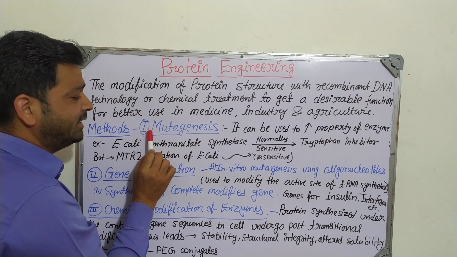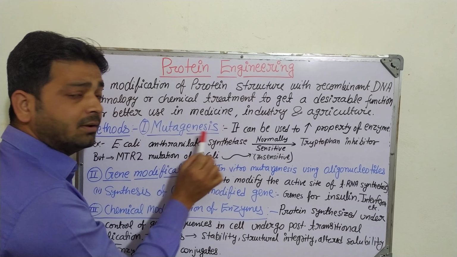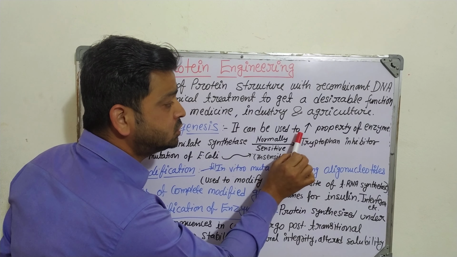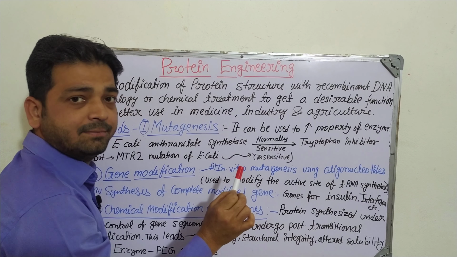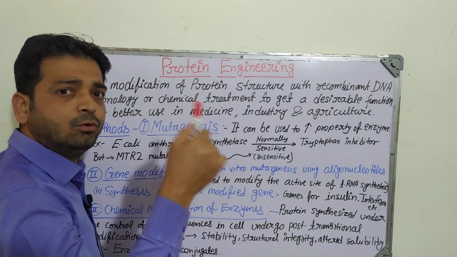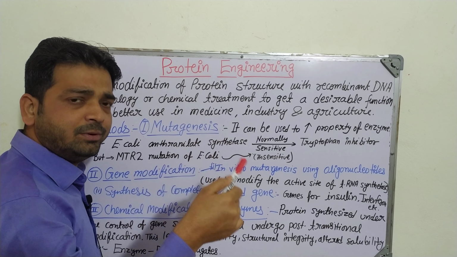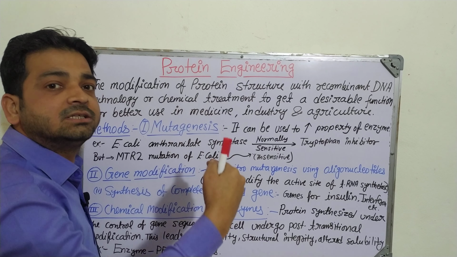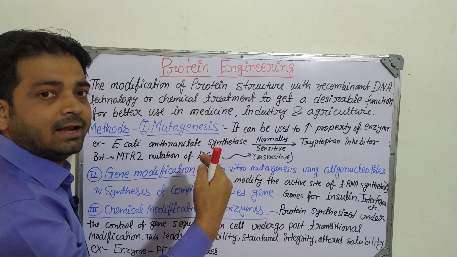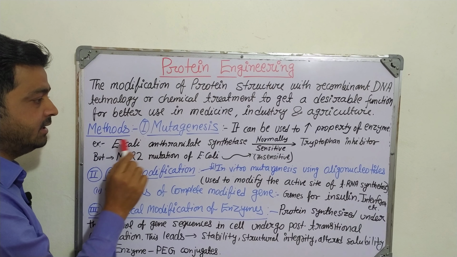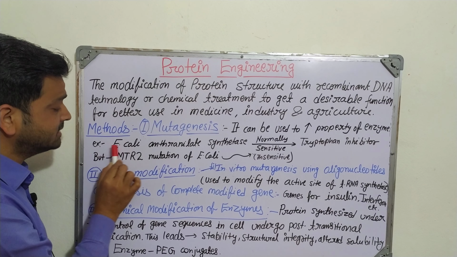The first method we can adopt is mutagenesis, right? It has come from mutation, the changes in the gene. It can be used to increase the property of an enzyme, right? Whatever characteristic or property it is supposed to have from a temperature point of view, pH point of view or pressure, humidity, whatever the parameter, we can enhance its property or stability so that it can give a better product.